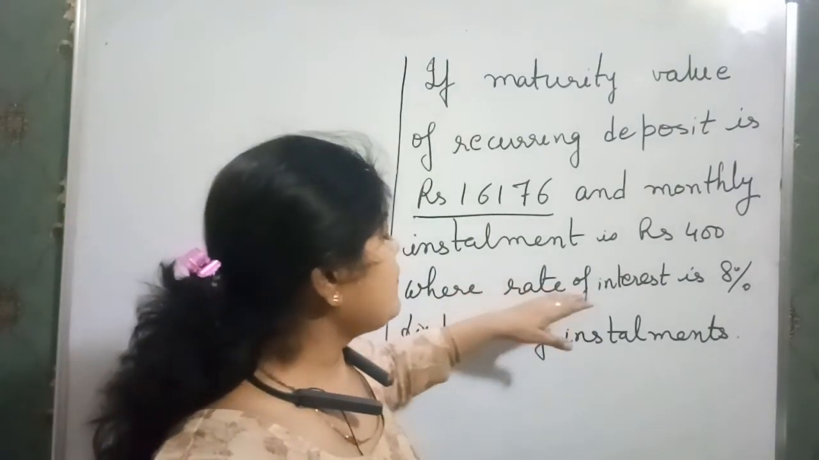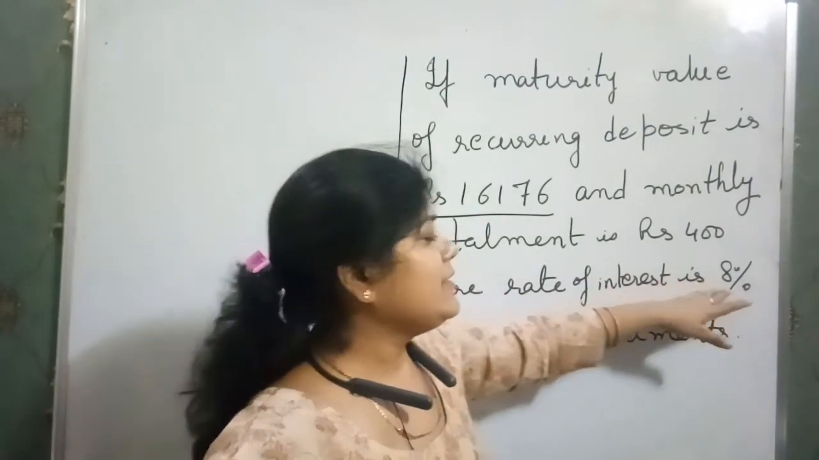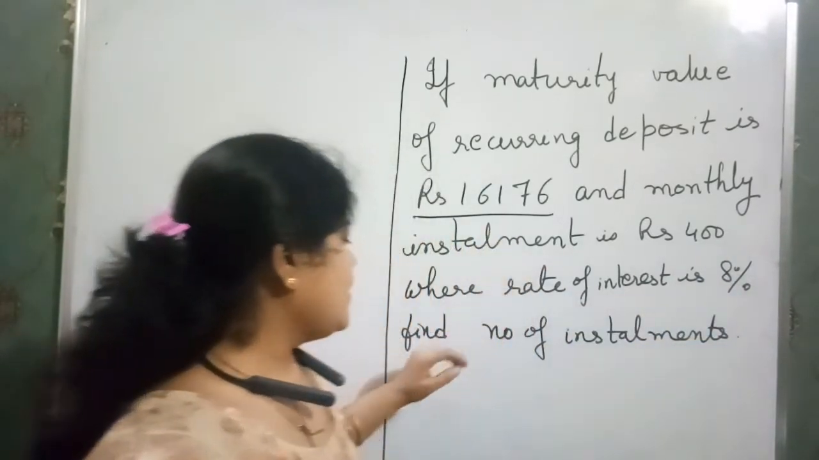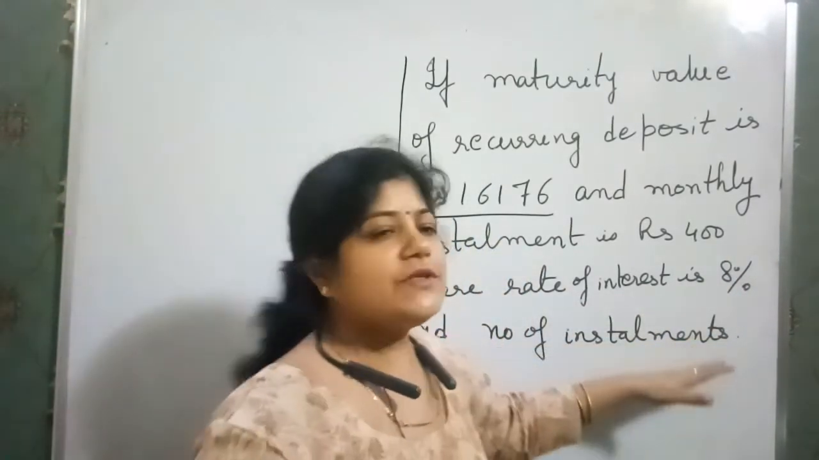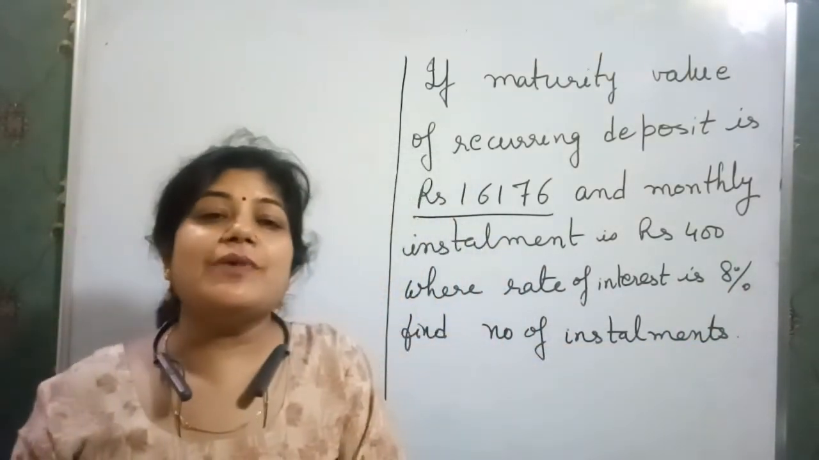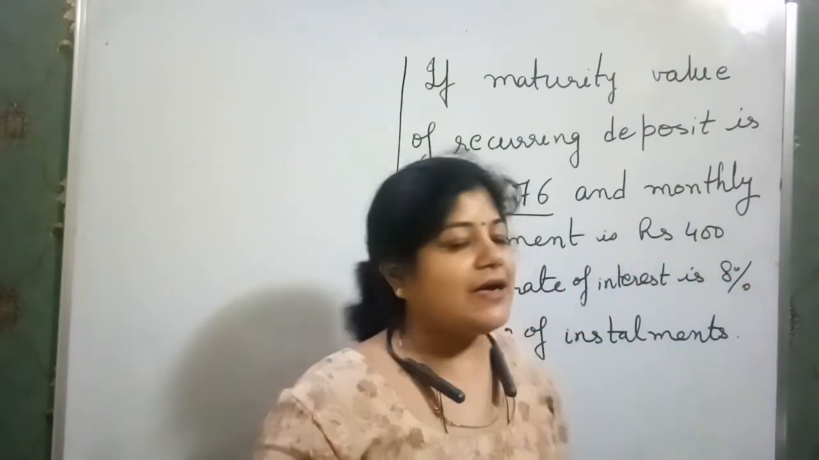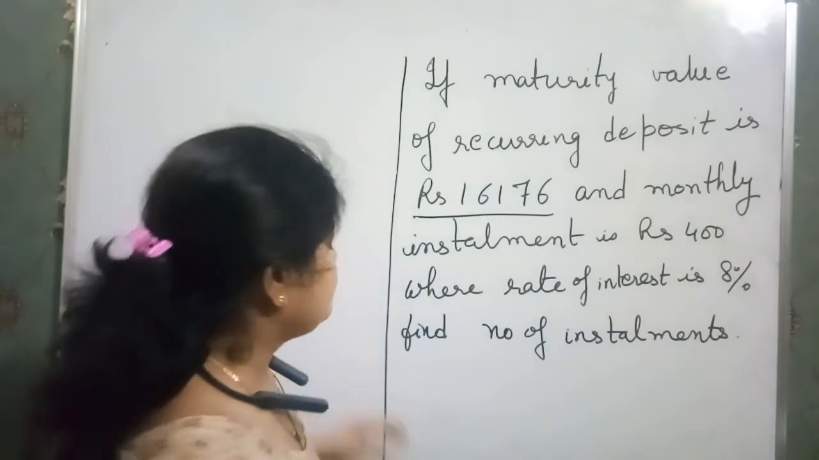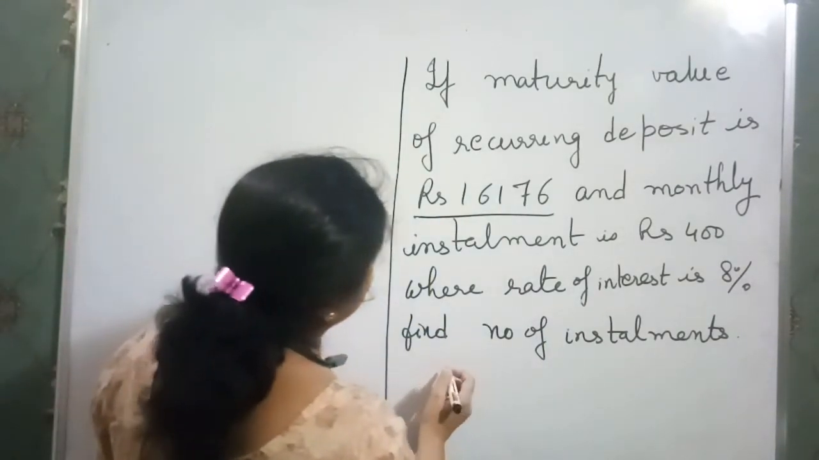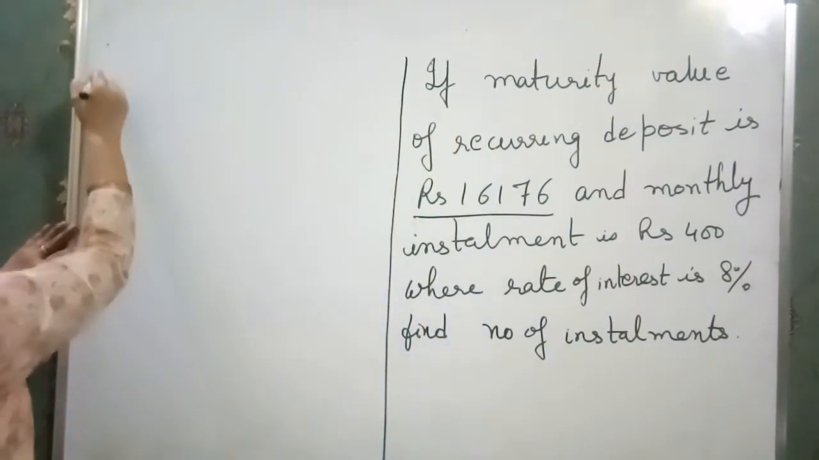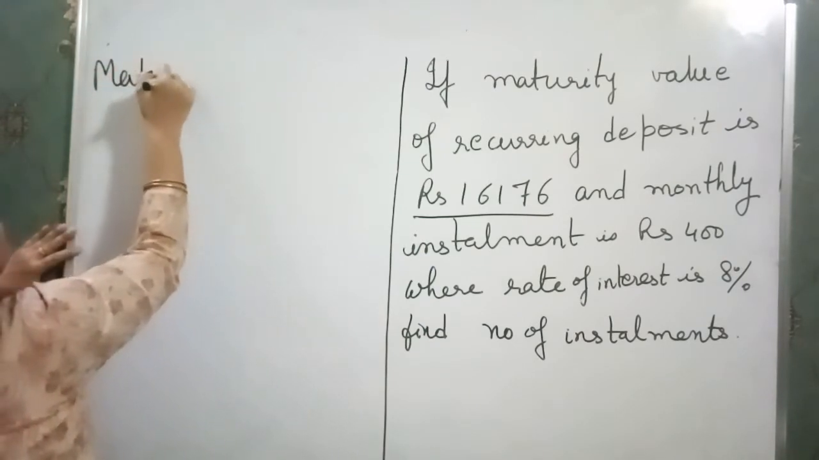And the rate of interest given by the bank is 8%. We have to find the number of installments, that is, for how many months he deposited rupees 400 in the bank. We have to find this. Okay, just do the analysis. So we have the maturity value money